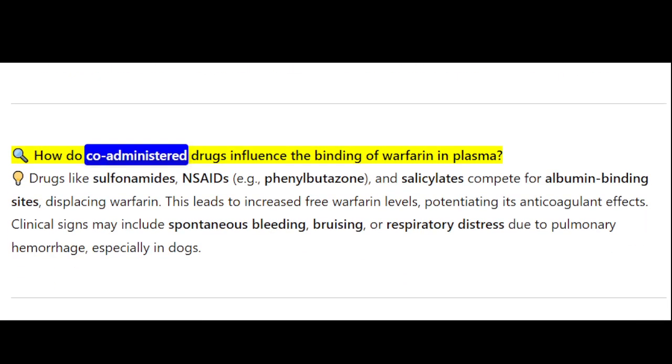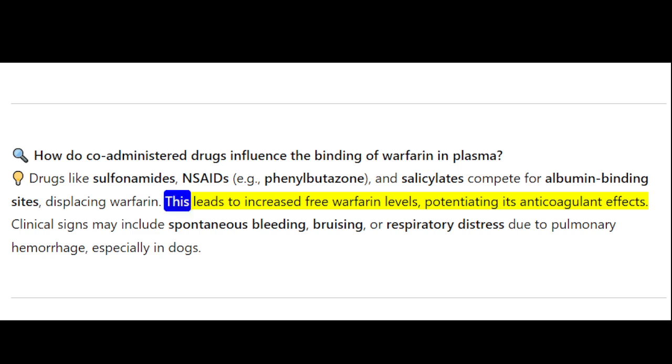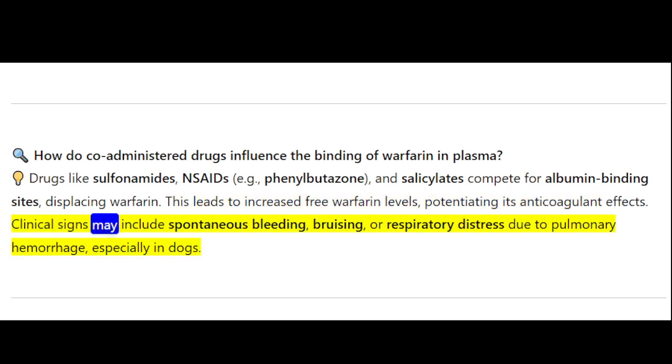How do co-administered drugs influence the binding of warfarin in plasma? Drugs like sulfonamides, NSAIDs, for example, phenylbutazone, and salicylates compete for albumin binding sites, displacing warfarin. This leads to increased free warfarin levels, potentiating its anticoagulant effects. Clinical signs may include spontaneous bleeding, bruising, or respiratory distress due to pulmonary hemorrhage, especially in dogs.